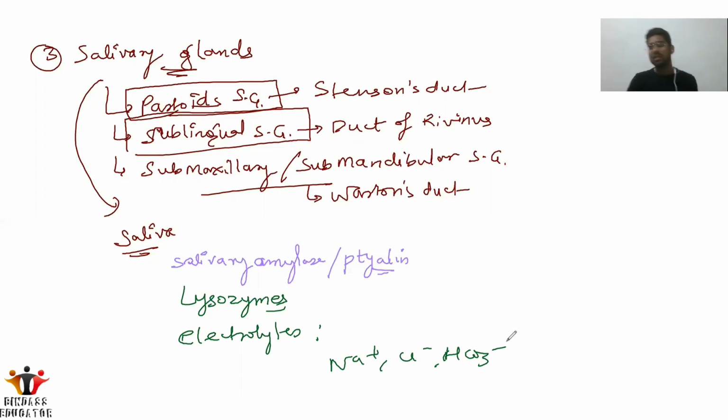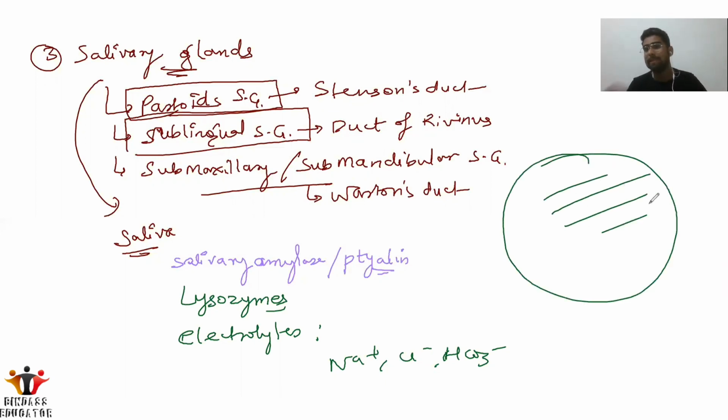Okay, and one more thing, after the digestion of food, the last product we have in the mouth is the bolus. So what is bolus? Bolus is the food which is digested in the mouth, which is having the semi or partially digested food plus the saliva. Bolus is a partially digested food which has the saliva mixed. Okay, so here we have the bolus. So this is all about today's class.